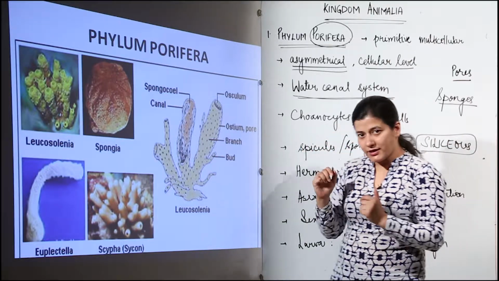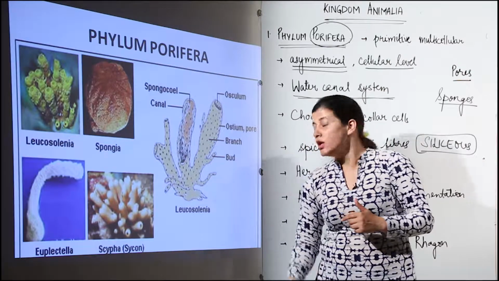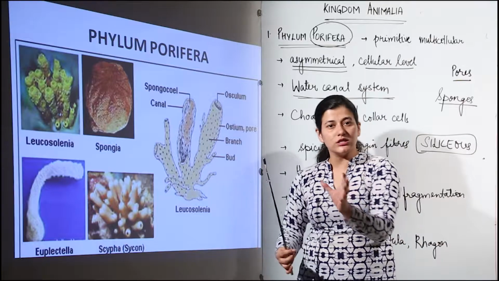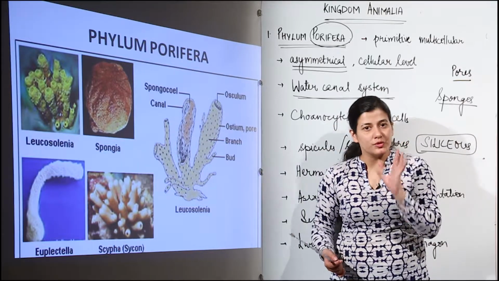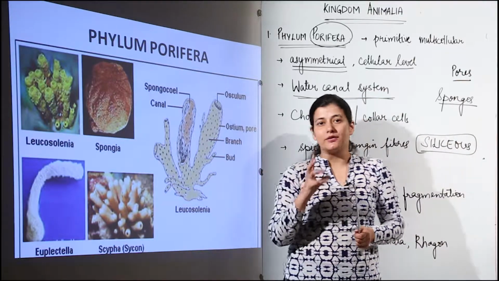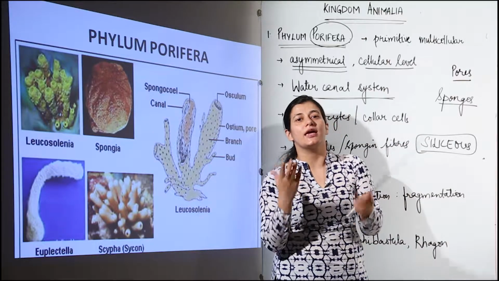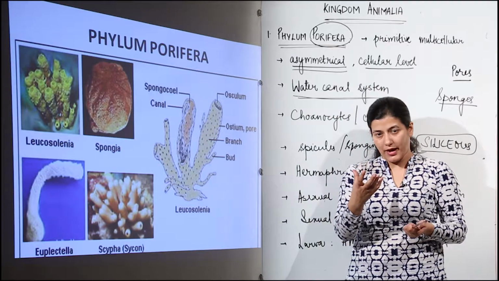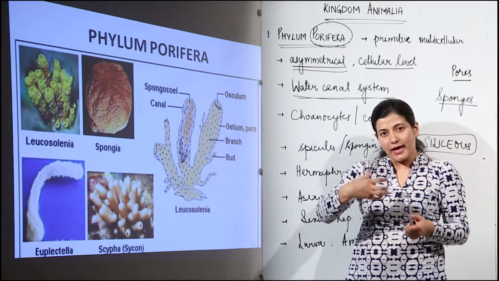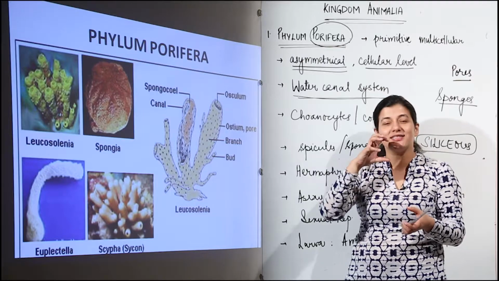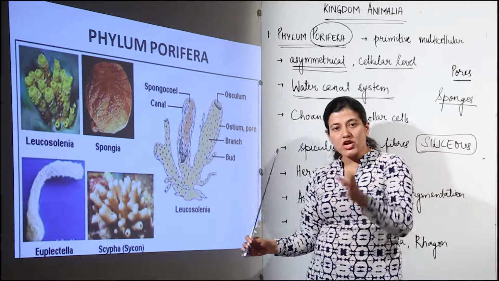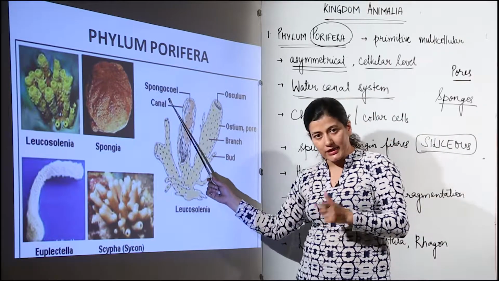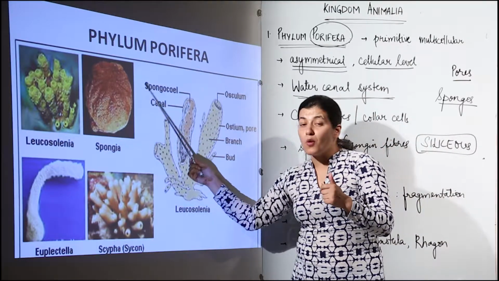So, what you are going to find is that the pores open up into a cavity known as spongocoel. When I use the term cavity, don't get confused with coelom, first thing. Second thing is that whenever I am saying cavity, it refers to an empty space or a hollow space, I would say that. Supposedly you are holding a water bottle in your hand. So, that would be the example, that an internal hollow area is the cavity. Same is in the case of sponge. That is known as spongocoel. We use the word C-O-E-L, coel, for cavity, and the term is spongocoel.